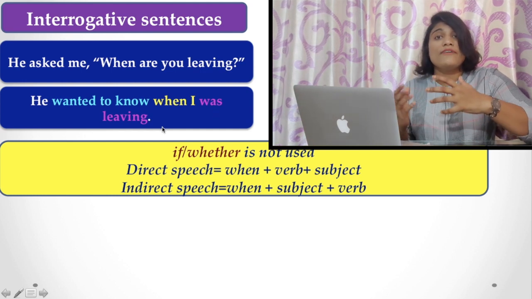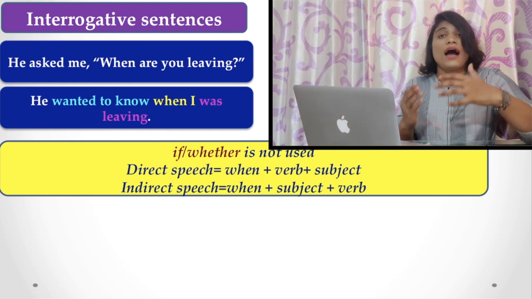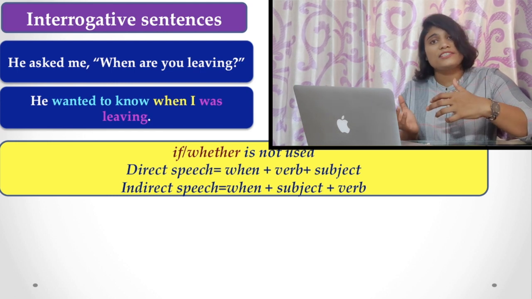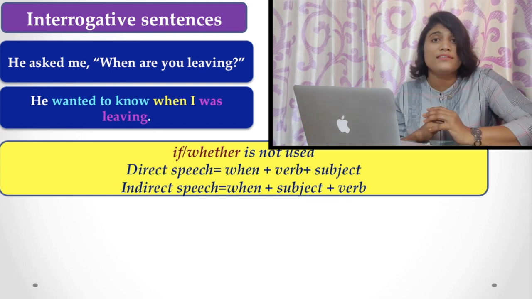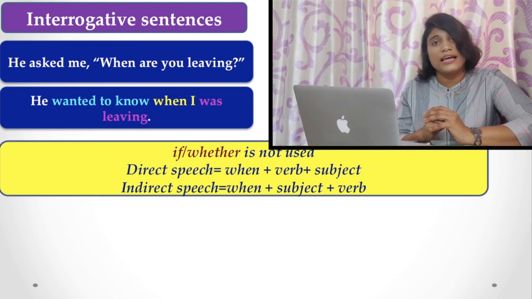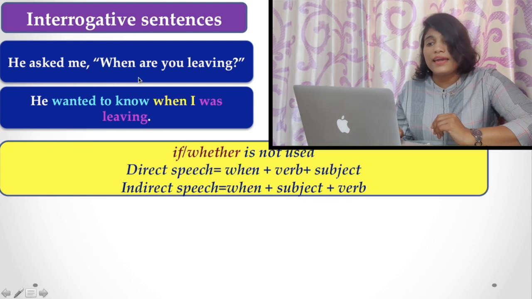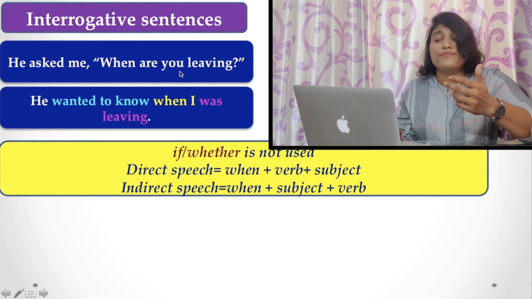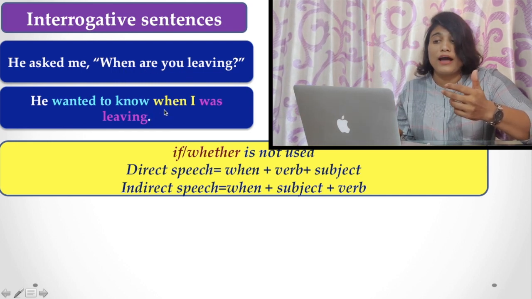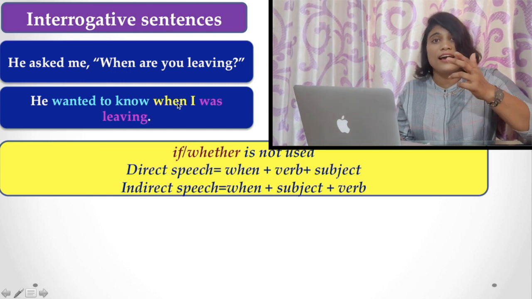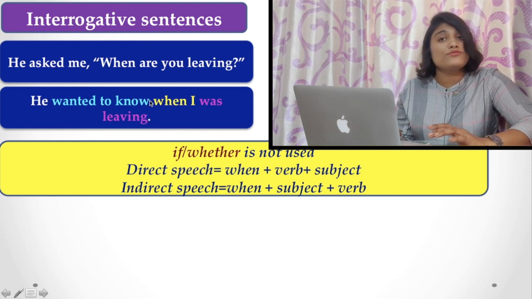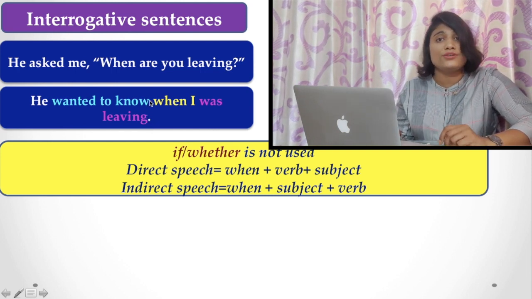This is a very vital point you have to remember while changing the narration from direct to indirect speech, or while reporting the dialogue from direct to indirect. In the direct speech, you find WH word plus verb plus subject, but here you find when I was leaving, that means WH word, and after that the subject and the verb. Actually, you have to change the interrogative sentence into a statement.